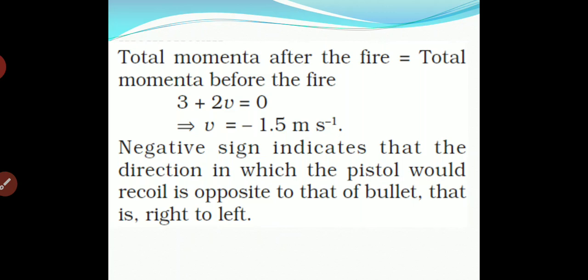We know very well that whenever a bullet is fired in the front direction, the pistol or gun gets a jerk or a force in the opposite direction. We have taken the bullet direction as positive, so the pistol recoil direction will be opposite, so it will be negative.